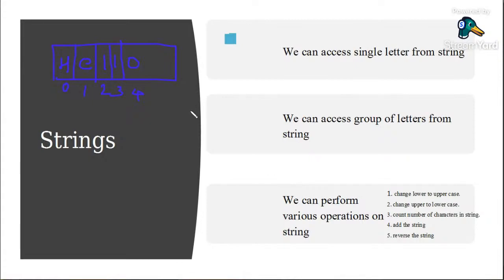So every letter or whatever you are storing will be stored at an index. So string supports indexing as well as slicing. We'll see in the Jupyter notebook how to do it. So what are the operations you can perform? You can access a single letter from the string. You can access multiple letters from the string. If suppose you want EL to be accessed from the string, you can access EL from the string. How, we'll see.